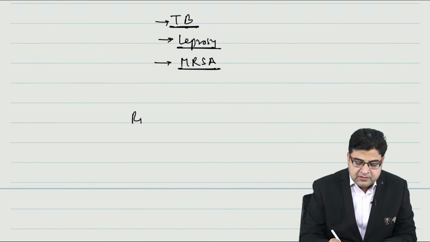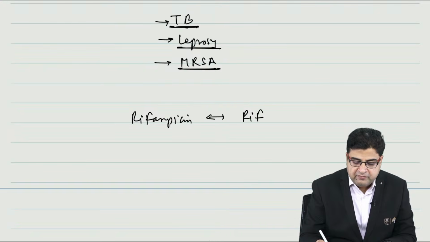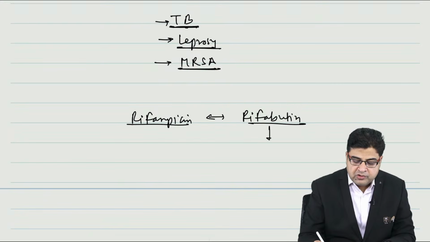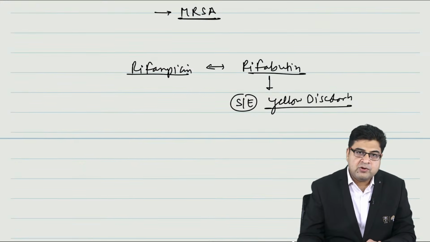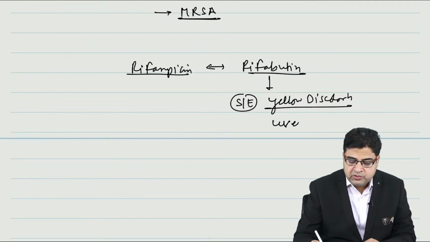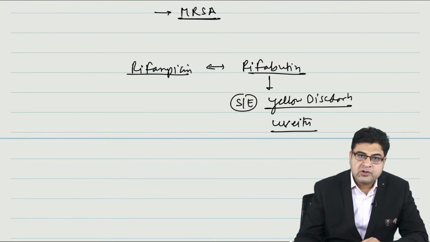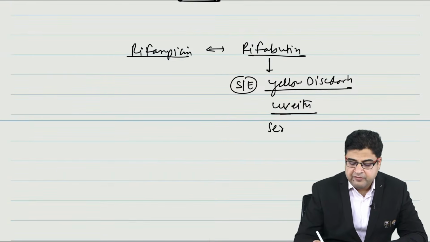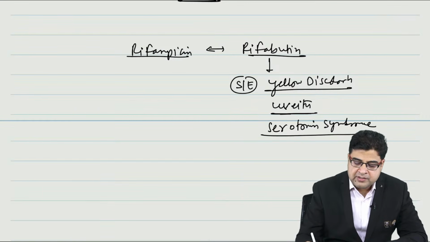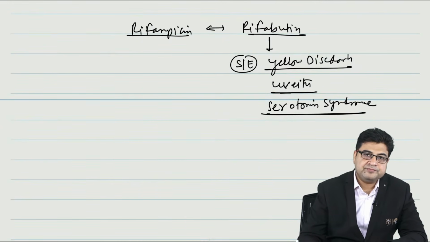Now, just like rifampicin, we have a drug known as rifabutin. So rifabutin is one more drug. Like rifampicin causes orange discoloration, rifabutin is just like rifampicin, but this medicine can cause yellow discoloration of body secretions. This medicine can result in uveitis as a side effect. And rifabutin is the drug that can result in serotonin syndrome as a side effect. The drug name is rifabutin.